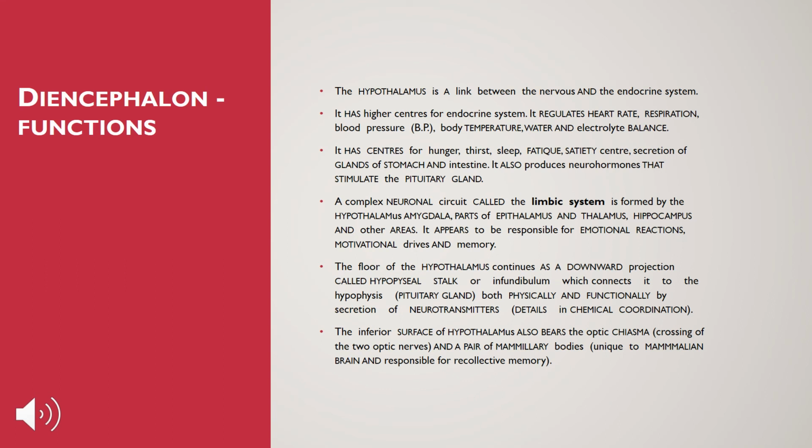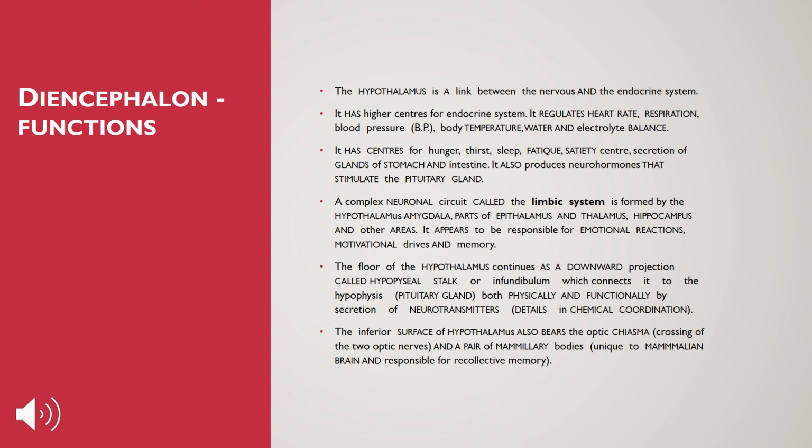So in short, the function of the diencephalon is, number one, to control the heart rate, respiration, blood pressure, temperature and water balance of the body. It also has the centers for hunger, thirst and sleep. It is also used for the production of neurohormones. Actually, its important function is to activate or stimulate the pituitary gland. So the pituitary gland is stimulated by the diencephalon.